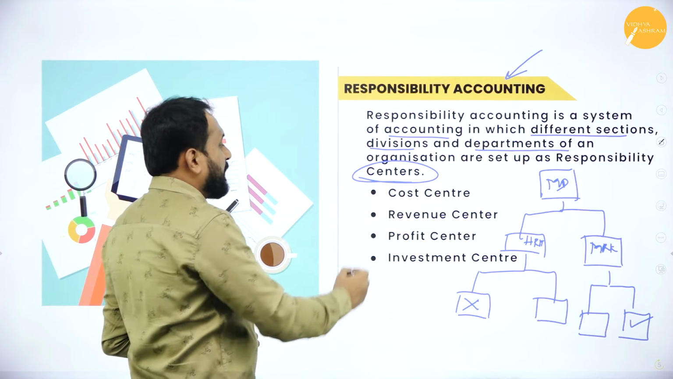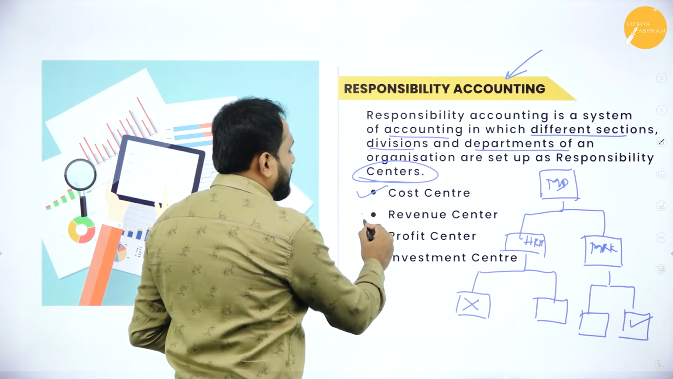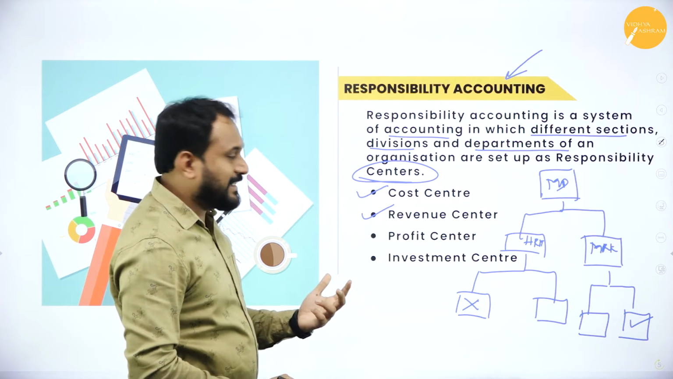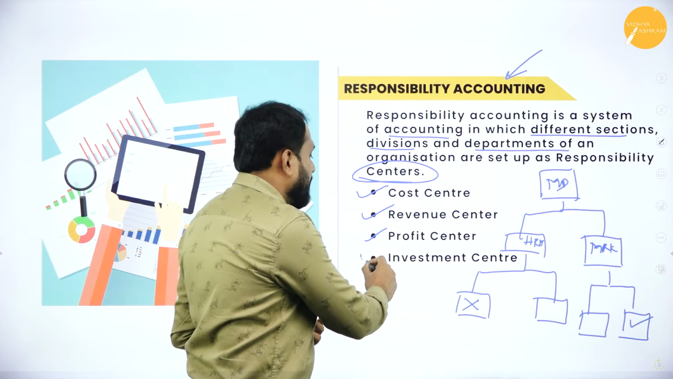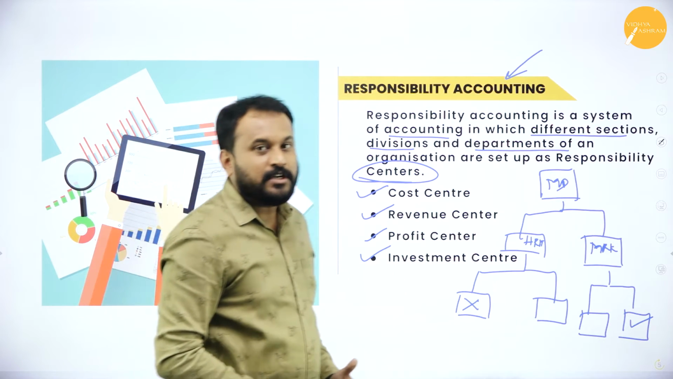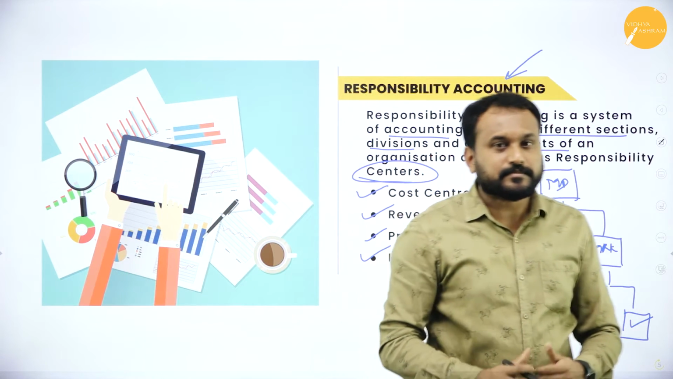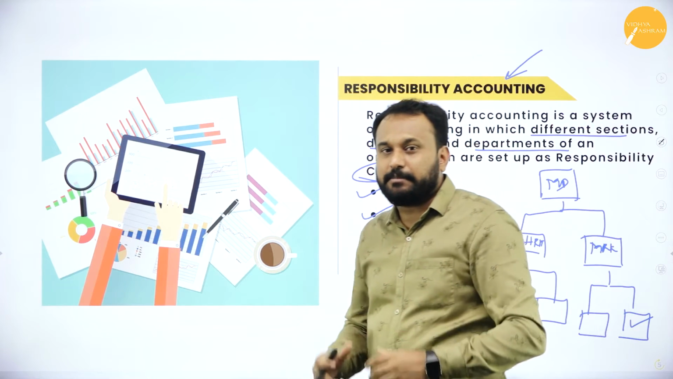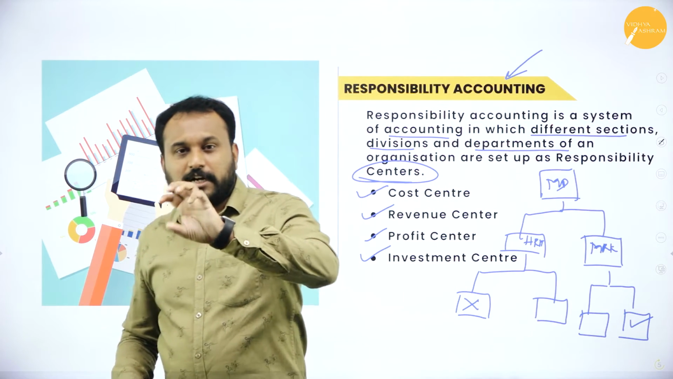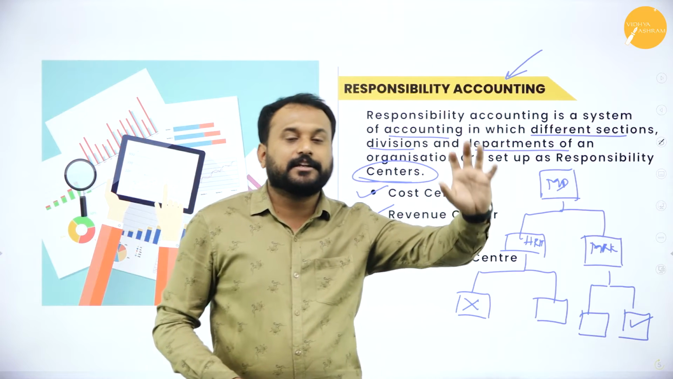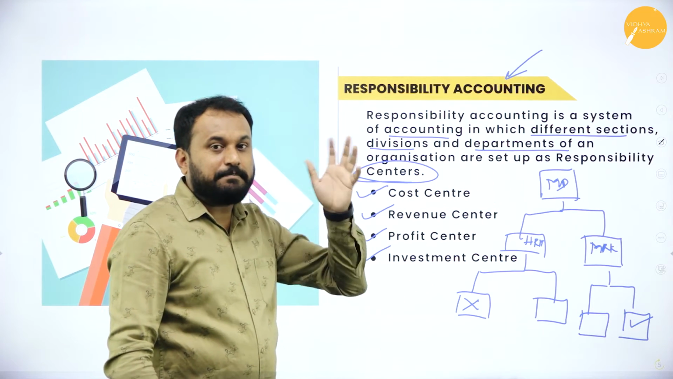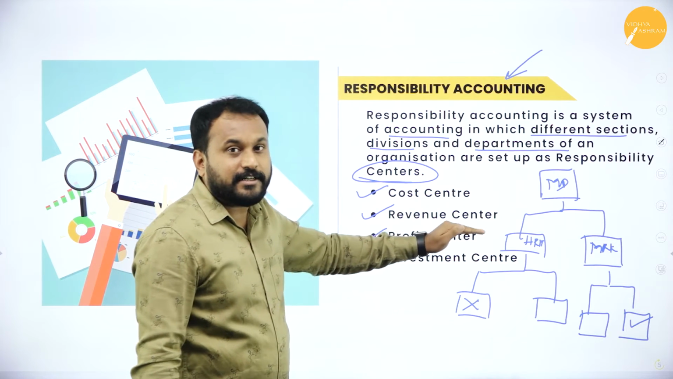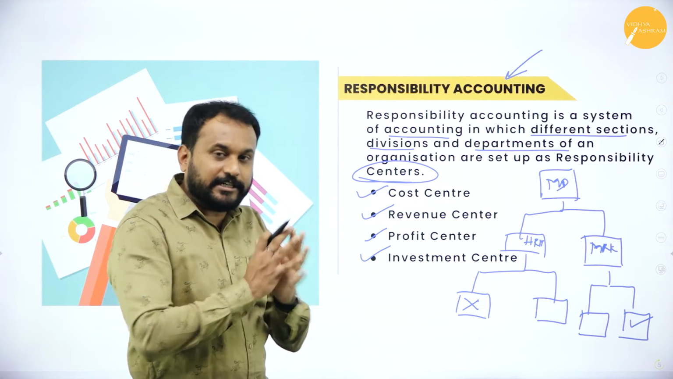Now understand here, we have something called cost center, revenue center. Cost center is there, revenue center is there, profit center, and the last one is investment center. Now what are all these? When I say division and department, one division cannot poke their nose in the other division. That means cost center cannot compare themselves with the revenue center. It is totally independent, totally different.